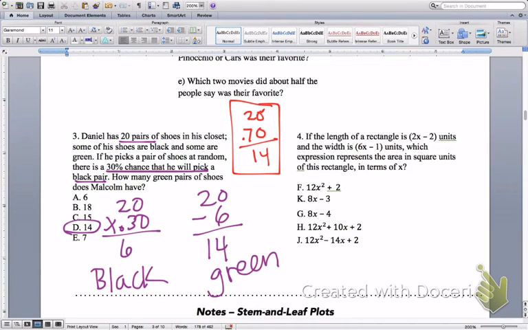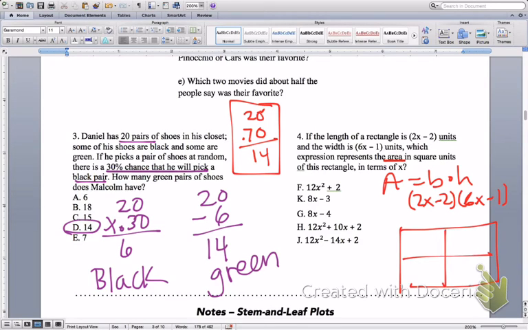Alright, let's look at the last one. The length of a rectangle is 2x minus 2 units, and the width is 6x minus 1 units. Which expression represents the area of the rectangle? It's just length times width, or base times height for a rectangle. Now we're just going to multiply them. So I'm going to be multiplying 2x minus 2 with 6x minus 1. I'm going to draw my box and multiply, so 2x minus 2 and 6x minus 1.